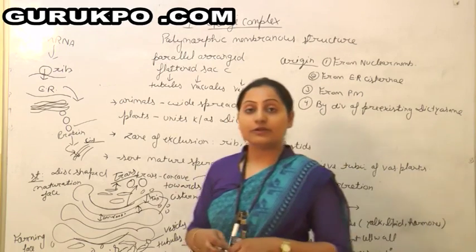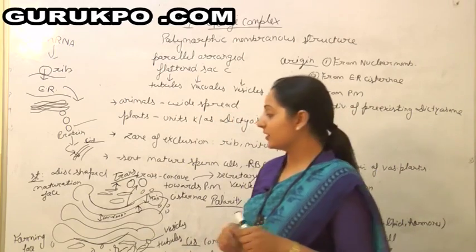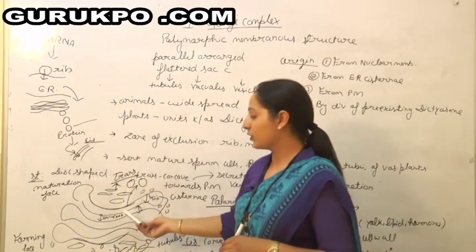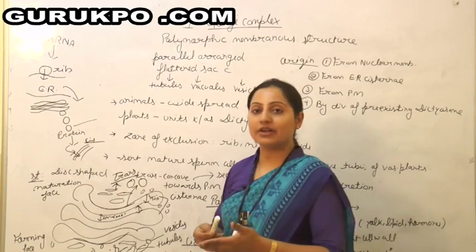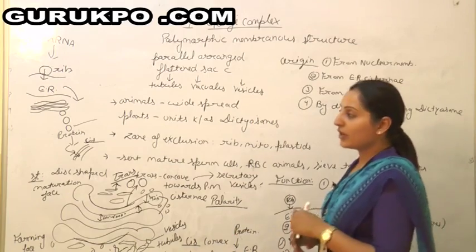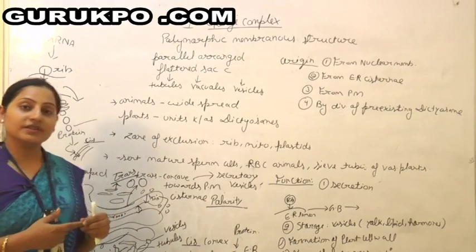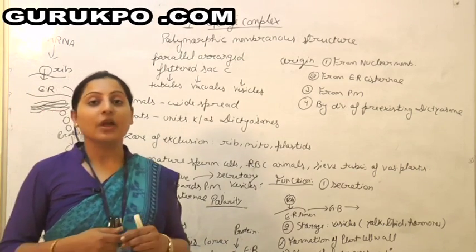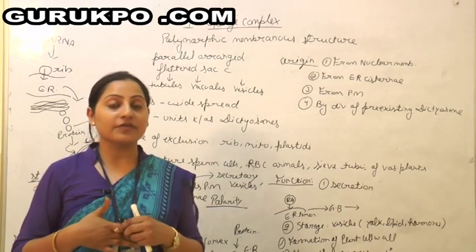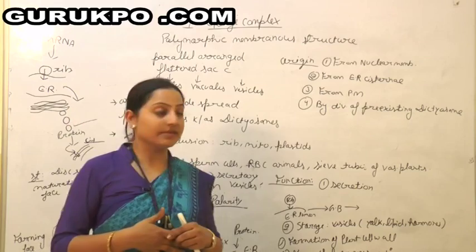Now I will discuss the functions of the Golgi body. As I have already told you, secretion is the main function. As secretion is a complete process, I have already told you how protein comes from the ribosome to the Golgi body and how it gets secreted. So secretion is the cardinal function. Along with secretion, the Golgi body is also involved in storage. As I have already told you, there are three structures present in the Golgi body: cisternae, vesicles and tubules. In the vesicles, various kinds of substances like lipids, proteins and hormones also get stored.